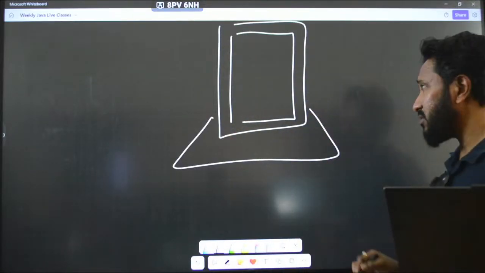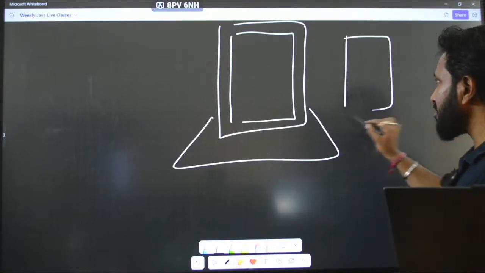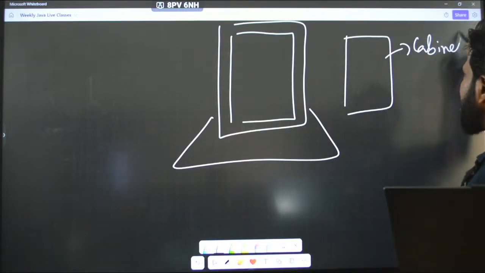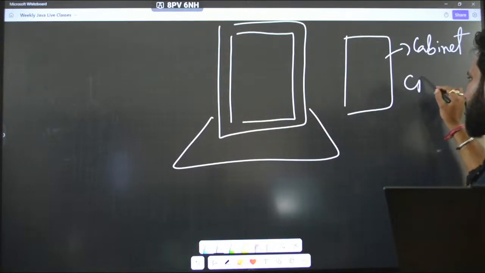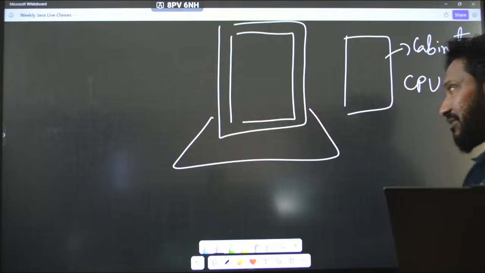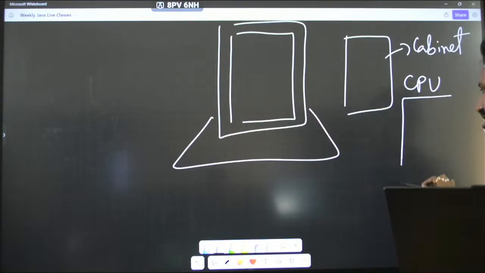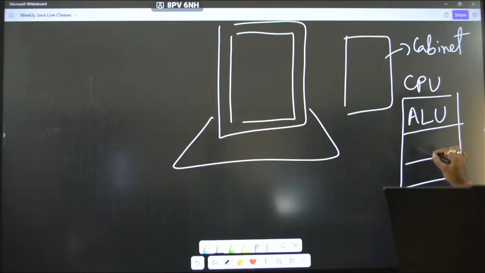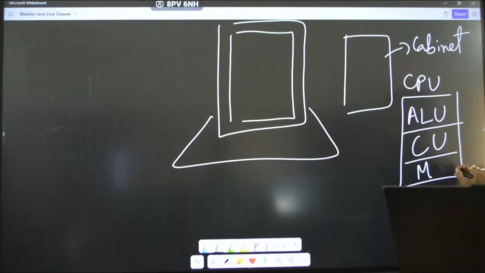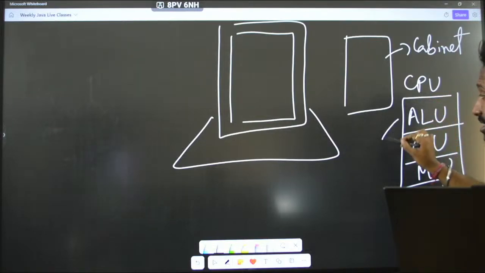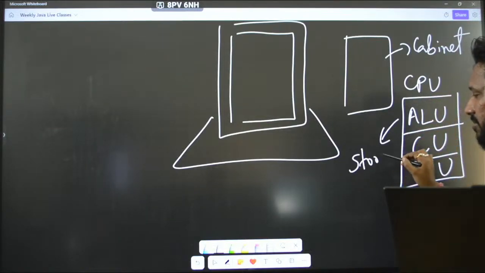Don't mind my drawing, okay? Say this is your cabinet, actually, not the CPU. Here you will have the CPU. And guys, if you don't remember, some people might not remember, the CPU has three parts, right? The arithmetic and logic unit, the control unit, and the memory unit. The CPU's task is to give the storage, right?